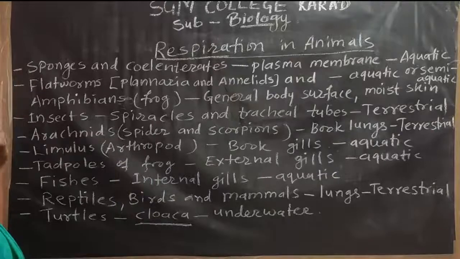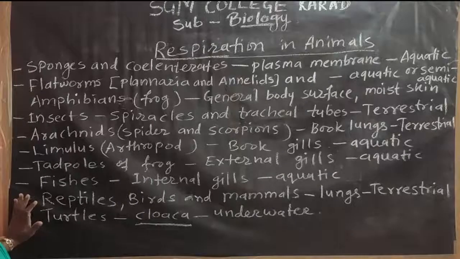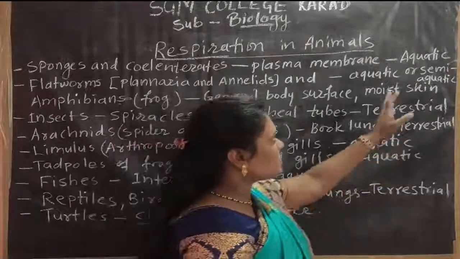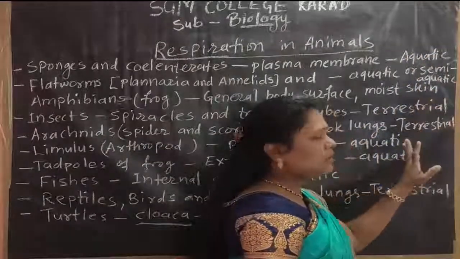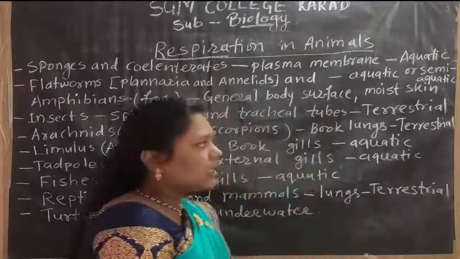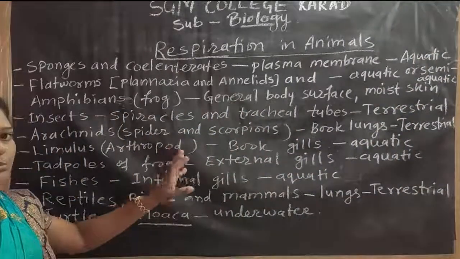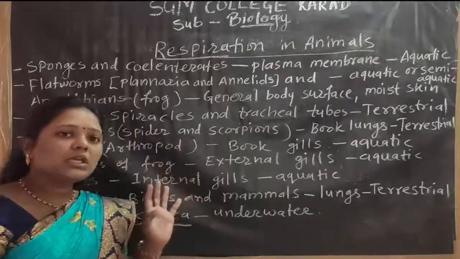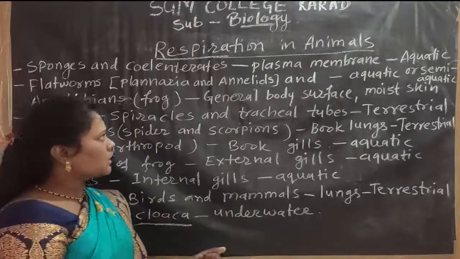All these different types of animals have different types of respiratory organs depending upon their habitation. According to its habitation, the respiratory organ helps to perform the respiration process.